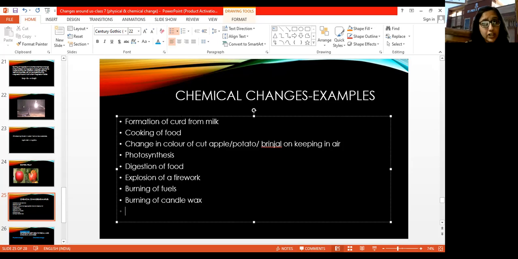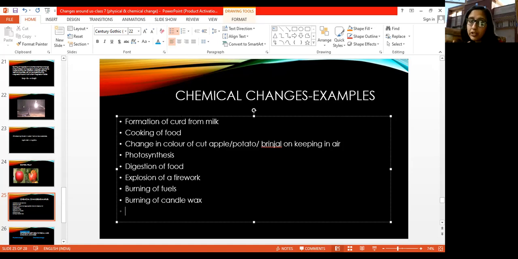And if I say melting of candle wax, so are these two things same? Burning of candle wax and melting of candle wax, क्या ये दोनों एक ही बात है? No. Melting of candle wax is a physical change. ठीक है? It is a physical change. वो reversible है. We can again get that wax. हम उस wax को obtain कर सकते हैं वापस से उसी shape और size में.